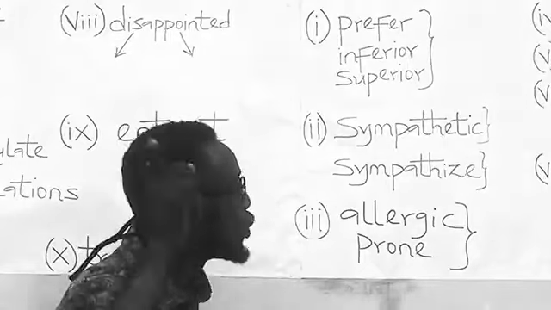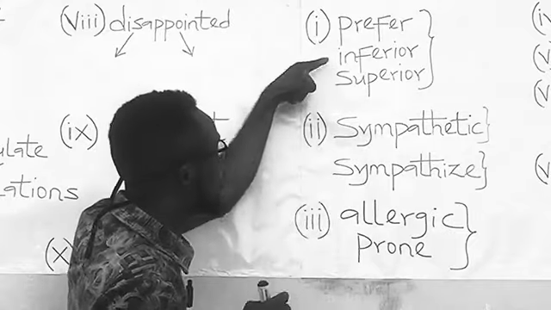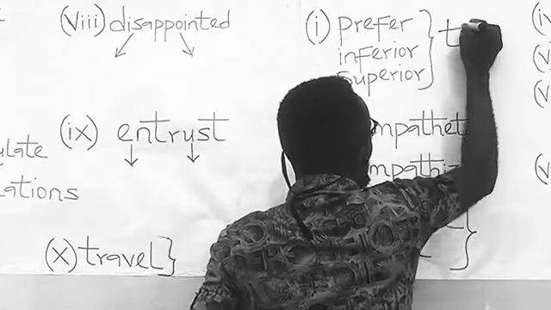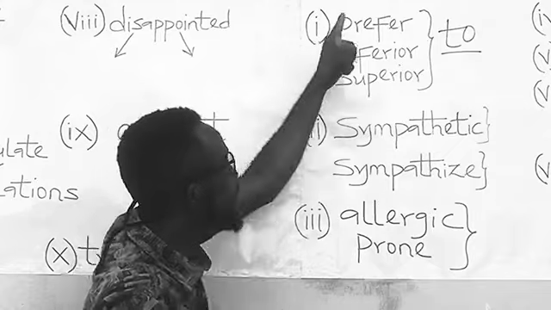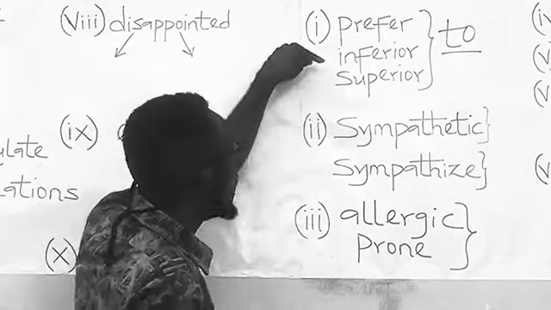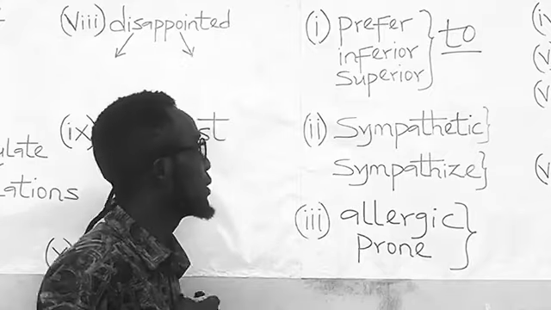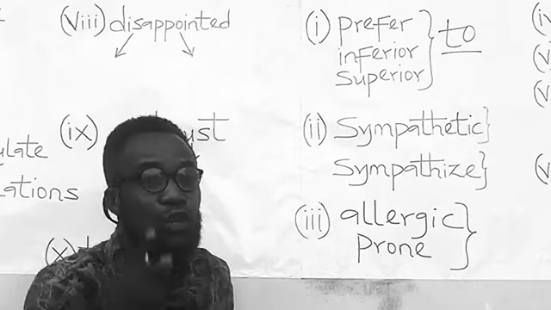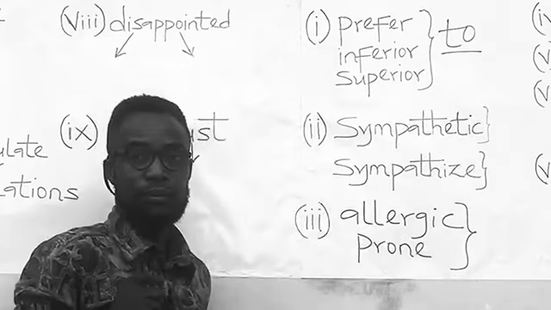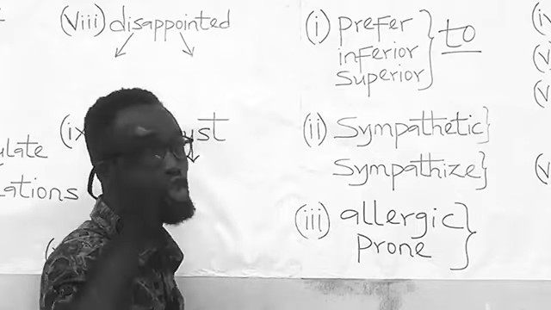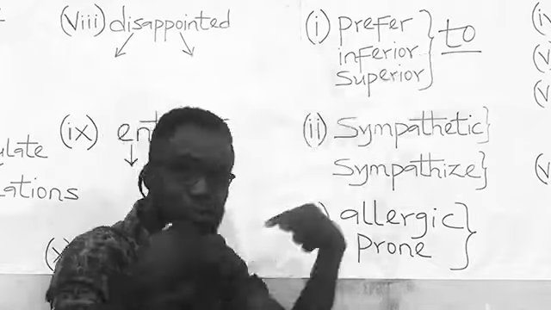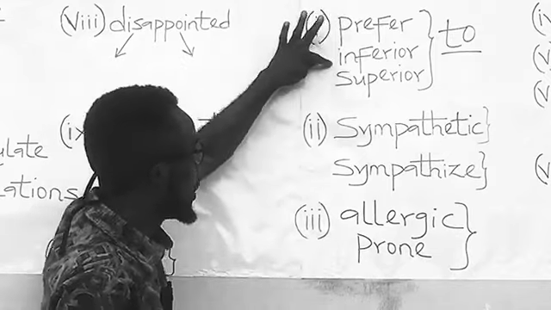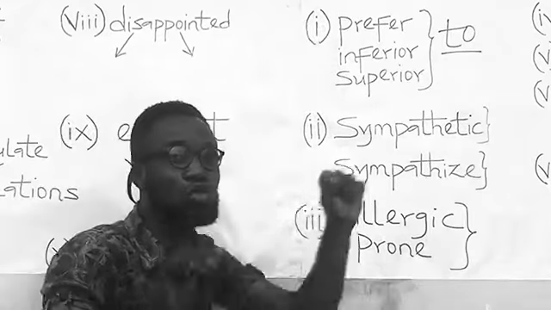Please note that the word prefer, the word inferior, and the word superior carry the preposition to. So that you have prefer to, not prefer than. Inferior to, not inferior than. Superior to, not superior than. For example, I prefer reading to dancing, not than dancing. Your bag is inferior to mine, not than mine. So the words prefer, inferior, and superior carry the preposition to, not than.